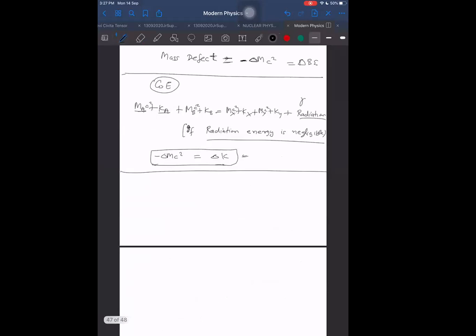So what relation do we have now? Let us write all these in one place. Delta M into C square is equal to delta B. It is an exact relation, and this is an approximate relation, because in this I am neglecting the radiation energy, or some other rays that may also be there.